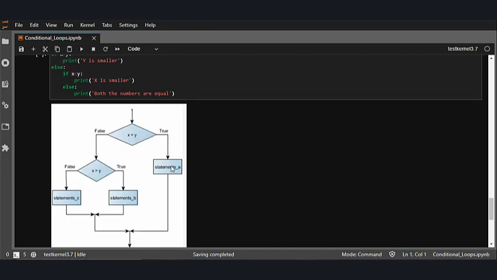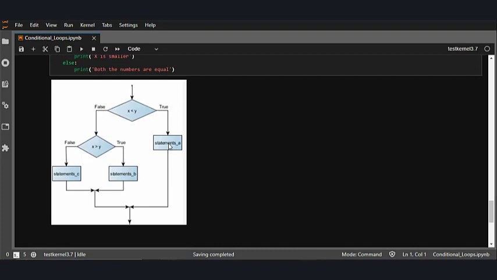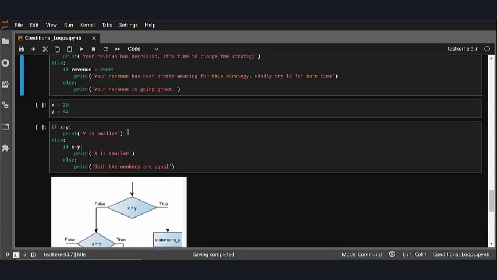If it is true, I'll state that the revenue is very low. Whereas if it is false, it will again check whether the revenue is very good or average. I'll check with the upper limit, if it is greater than 8000 or not. If it is true, it will return that the strategy is working very well, just continue it for more than 1 month, or else it will say it is doing pretty good. Correct, so this is all about it.